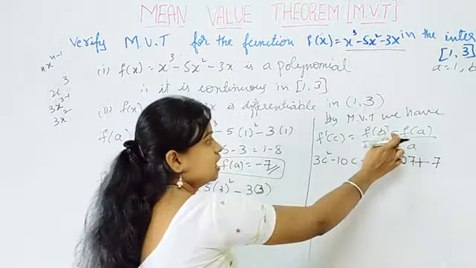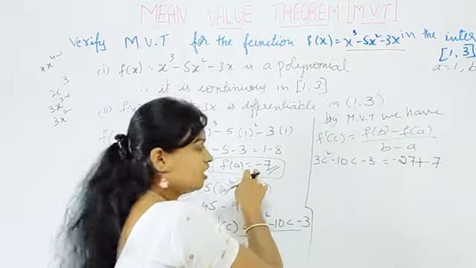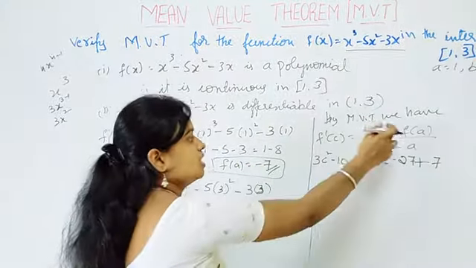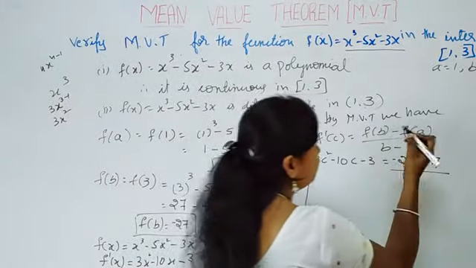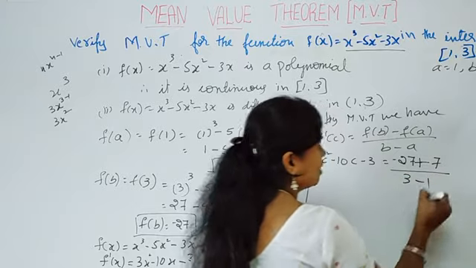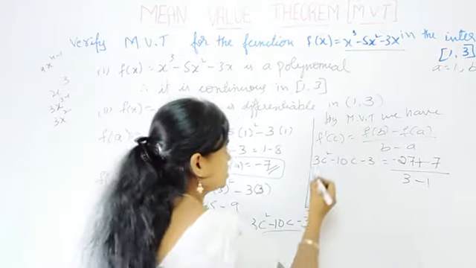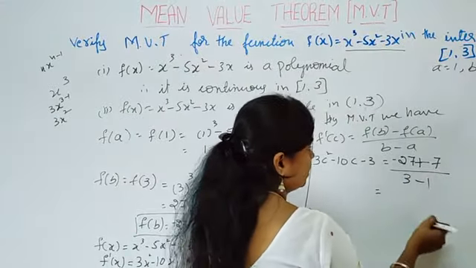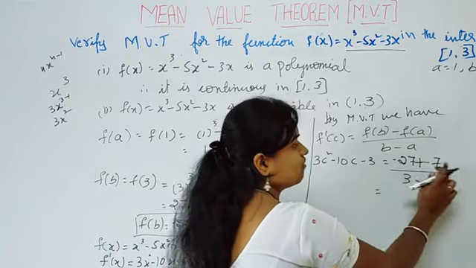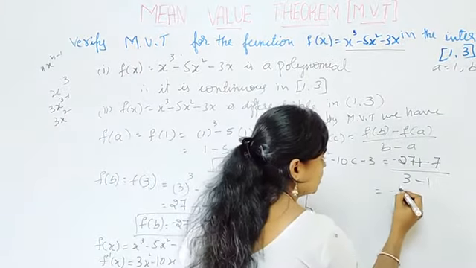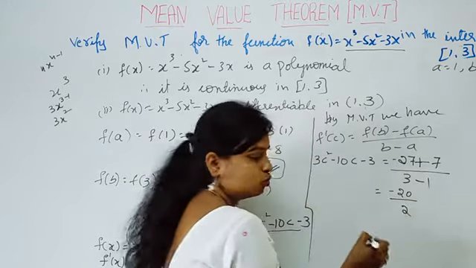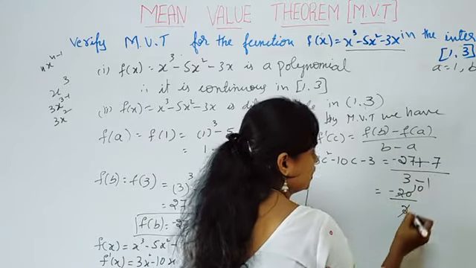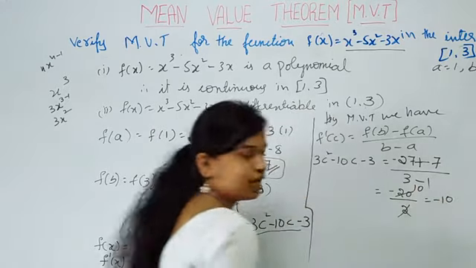Because here also we have a negative sign, minus 7, and minus into minus becomes plus 7, divided by b minus a, which is 3 minus 1. Simplify this. First simplify this side: minus 27 plus 7 is minus 20, divided by 3 minus 1 is 2. So 2 tens are 20, so here we get minus 10.